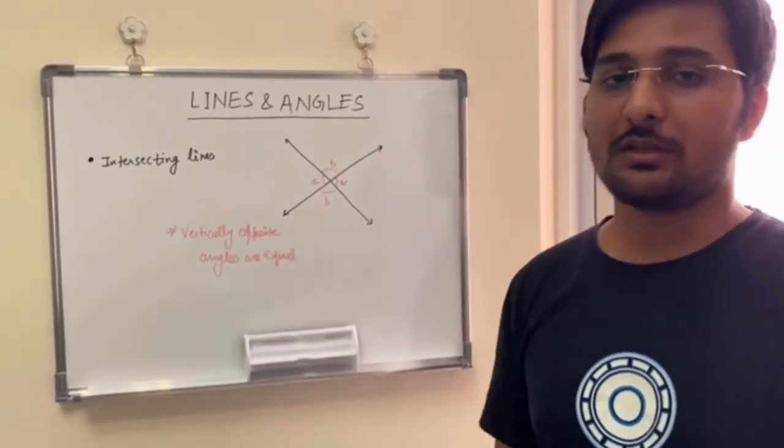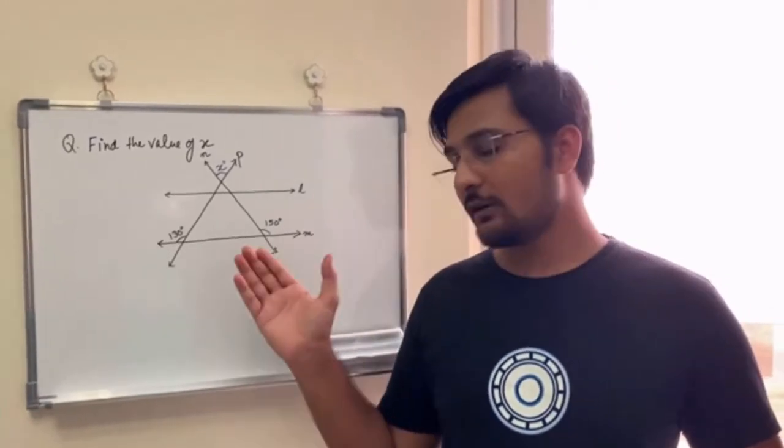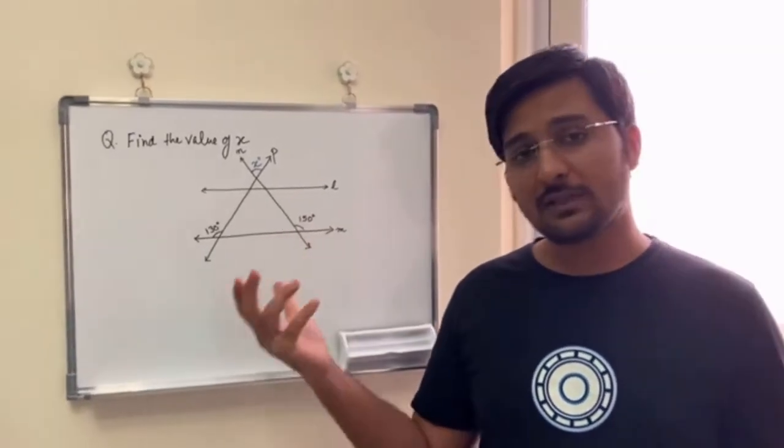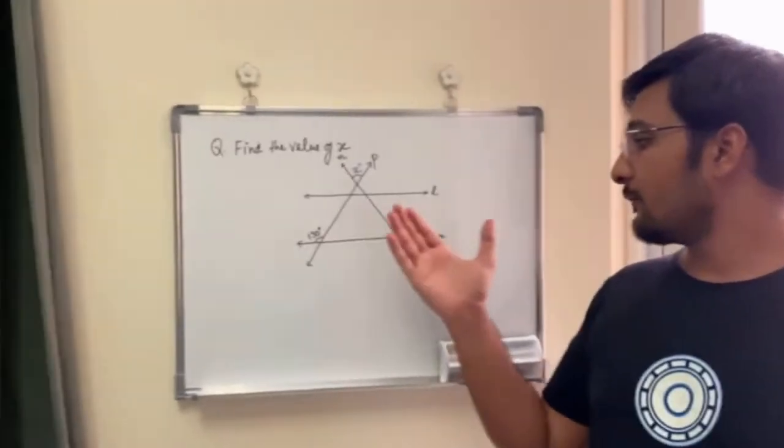Okay, let us do a question now. This question is based on lines and angles. You can see there are parallel lines.